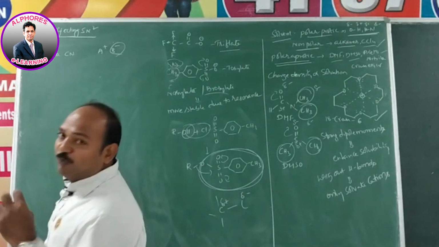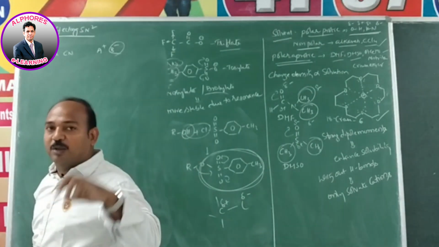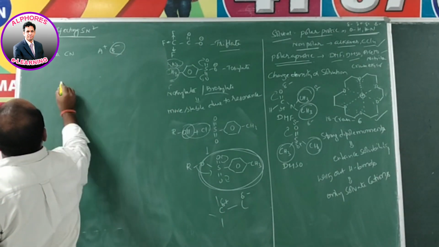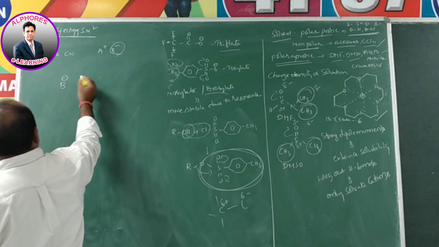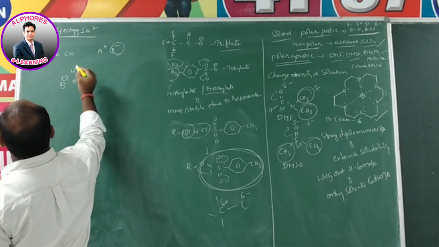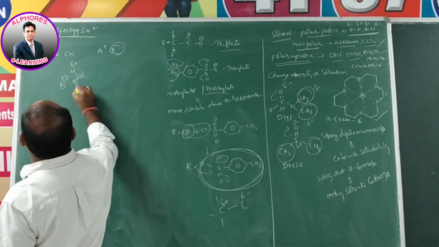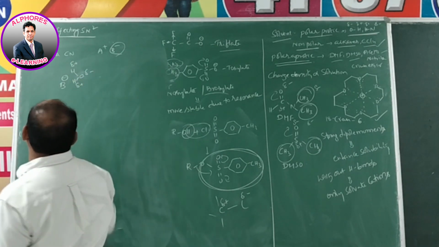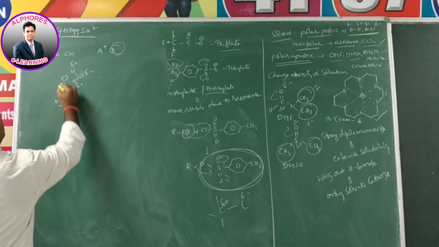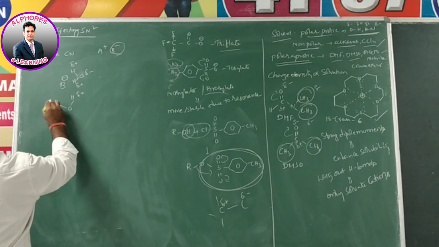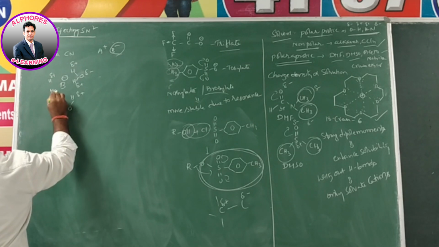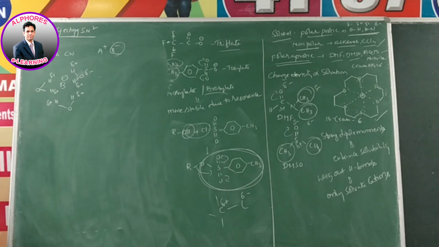So what happens when we place it in a polar protic solvent like ammonia and water? This B minus will be solvated by water molecules, that means by solvent molecules. As we know, in a water molecule hydrogen bears partial positive charge and oxygen bears partial negative charge. Around this B minus, all the positive charges of the water molecule hydrogens are surrounded like this. This is what we call solvation.